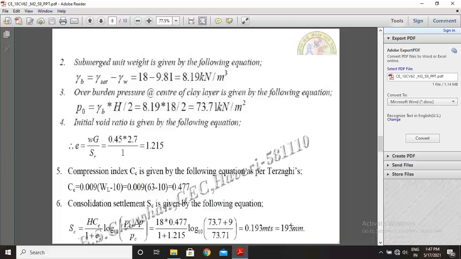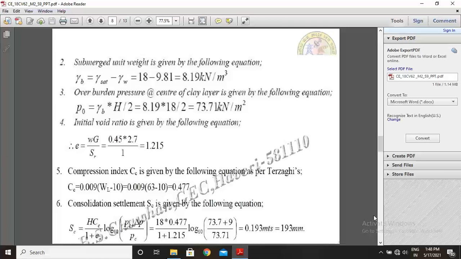Now step number 2, you calculate submerged unit weight, given by the following equation, because water table at the ground surface means total structure is underwater. So then submerged unit weight gamma b equal to gamma saturated minus gamma w. So this relation all of you know. So then gamma saturated is 18 minus gamma w is 9.81. So answer is submerged unit weight is 8.19 kilonewton per meter cube.